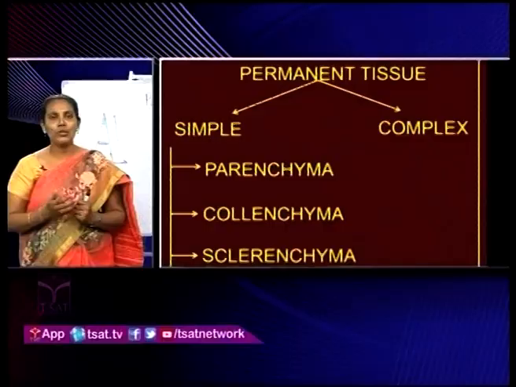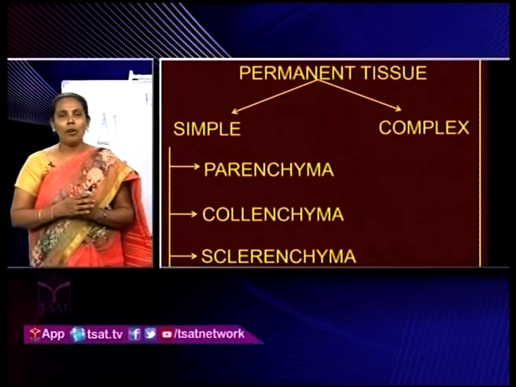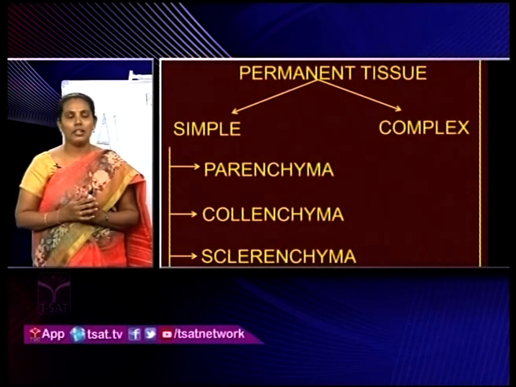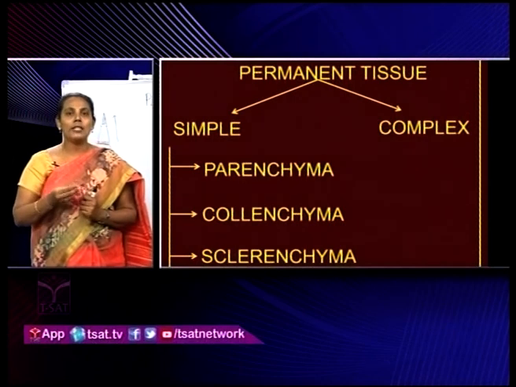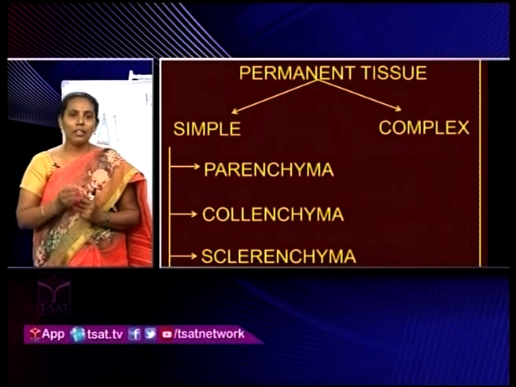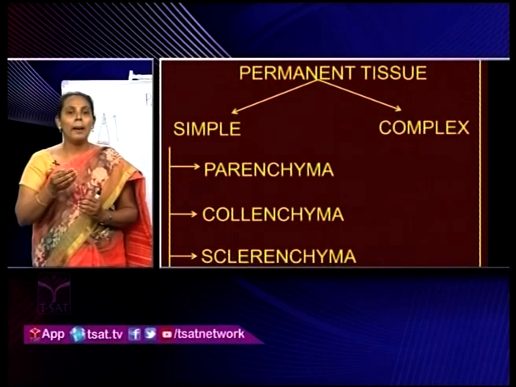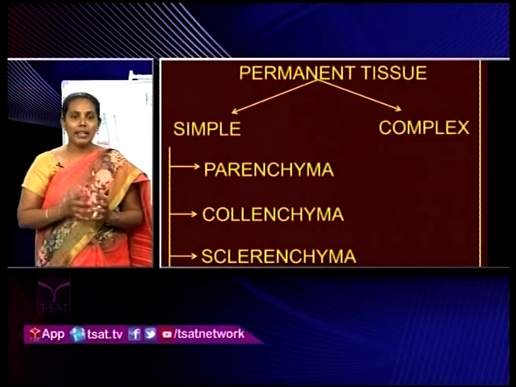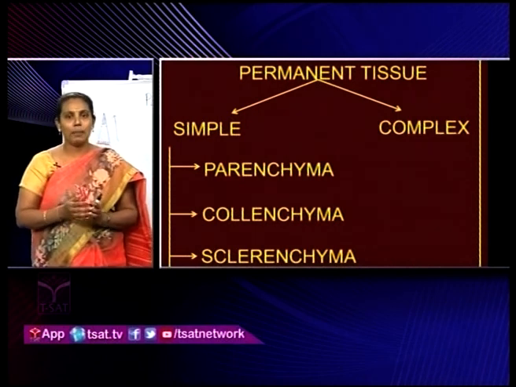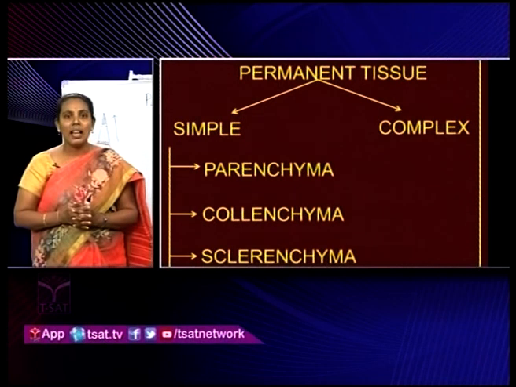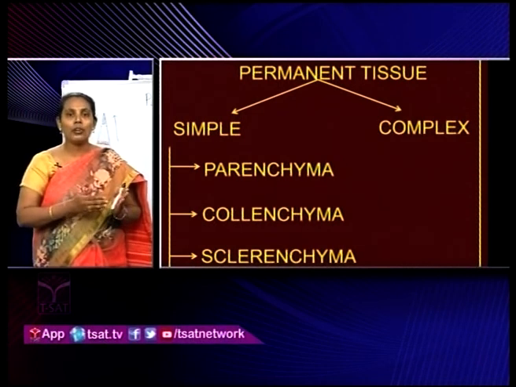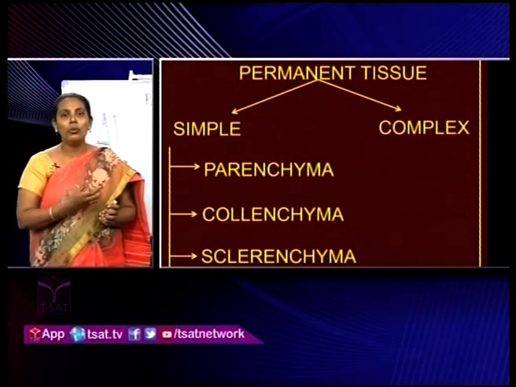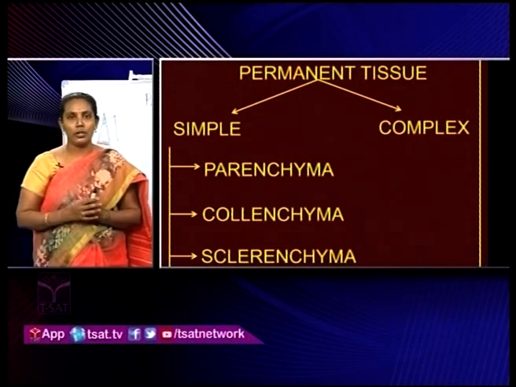It is a major tissue which is present in plants and it performs different types of physiological functions like photosynthesis, respiration and assimilation. And in this tissue the cell wall is made up of cellulose. Even though it is a permanent tissue, matured parenchyma cells show cell division capacity. And these parenchyma cells are used as explants in the plant tissue culture method because these cells have the ability to transform into a complete plant. And if any wound occurs in a plant, that wound is healed by this parenchyma tissue.